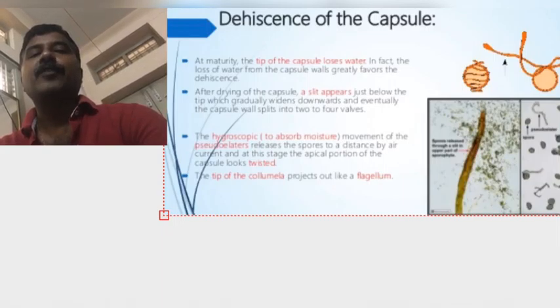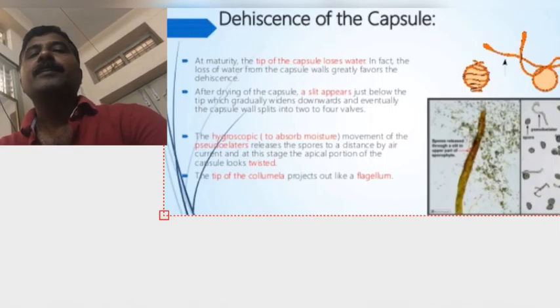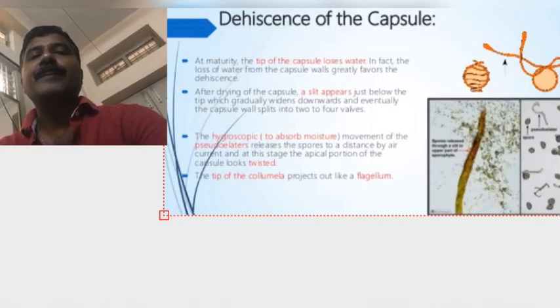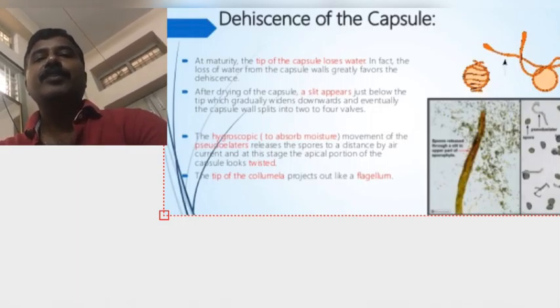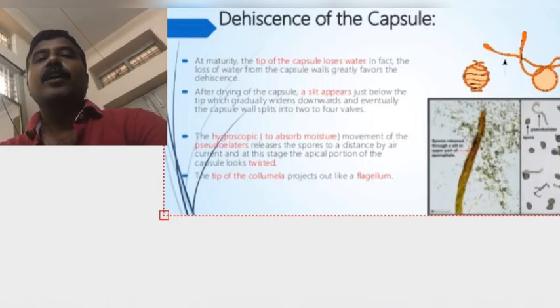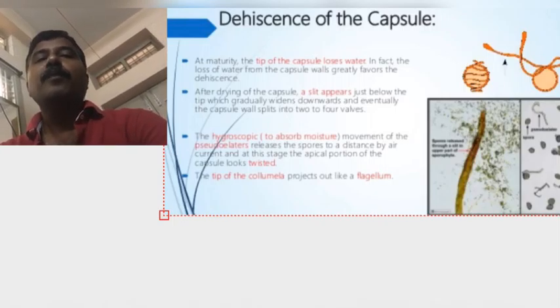When matured, the sporophyte differentiates into foot, intercalary meristem instead of seta, and capsule. In the capsule, the archesporium, the sporogenous tissue, divides and produces a number of spore mother cells. The diploid spore mother cells divide meiotically and produce haploid spores.